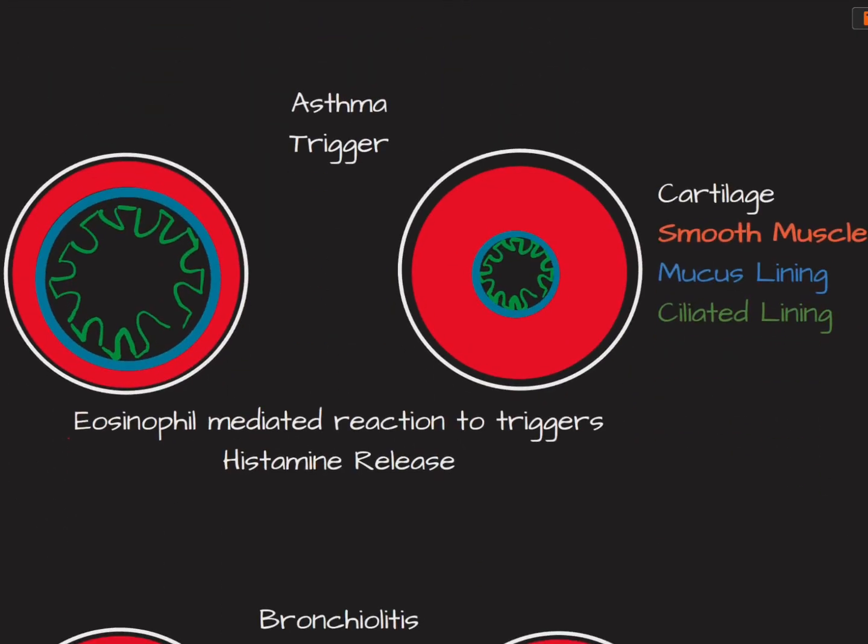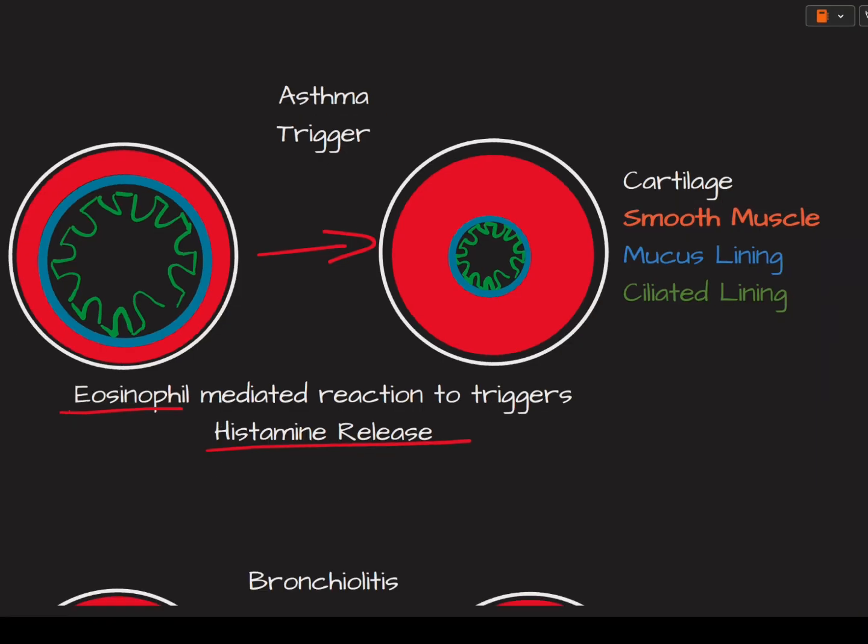Asthma is an atopic condition. This means you get an eosinophil-mediated reaction to certain triggers, things like cold weather, exercise, viruses, or pollen in the airway. This results in a histamine release that causes bronchoconstriction or smooth muscle hypertrophy, narrowing the airway. So, the action of SABAs and SAMAs are directly opposed to the pathophysiology of the disease.